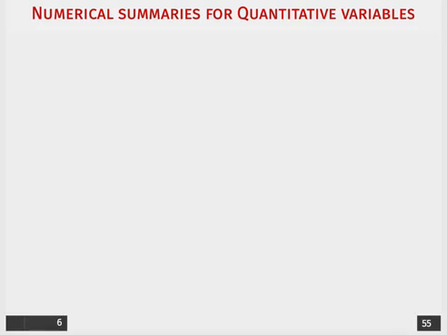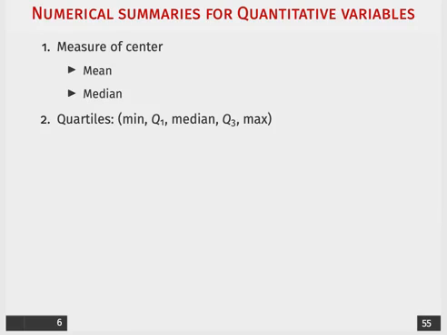Once we have our quantitative variables of interest, we're going to want to have some summary or characterization of that variable, be it a measure of center, which can be something simple like a mean or a median. We may be interested in characterizing the distribution of that variable, so we could have a minimum, maximum, and median.